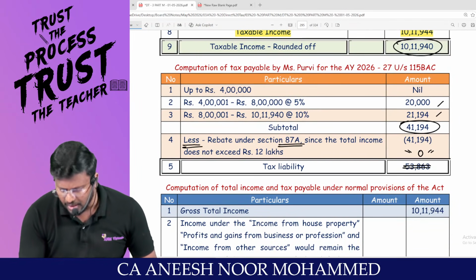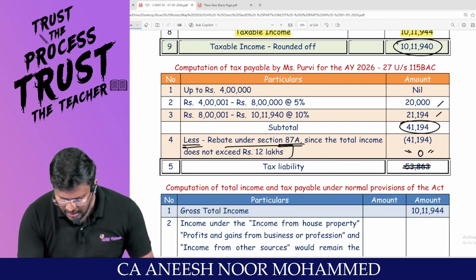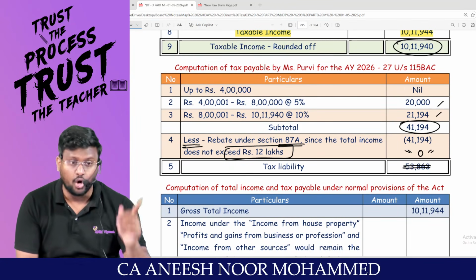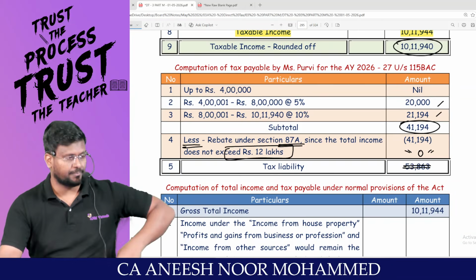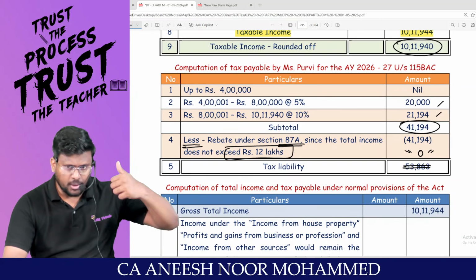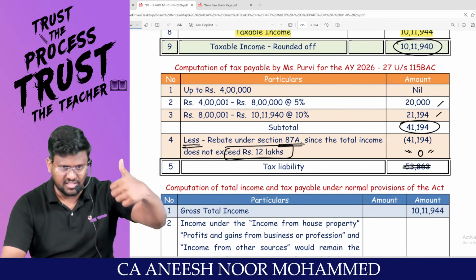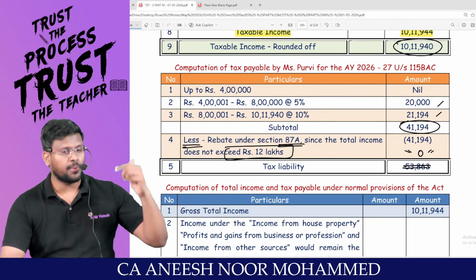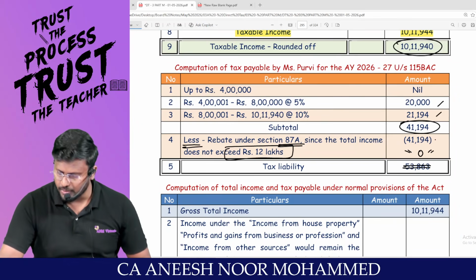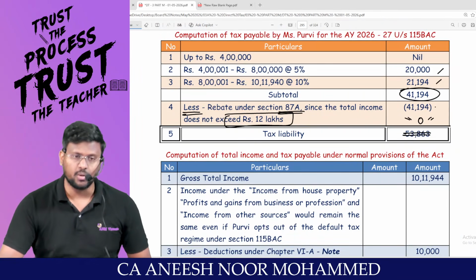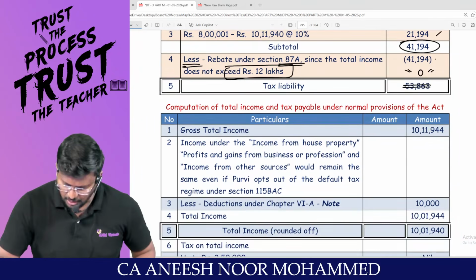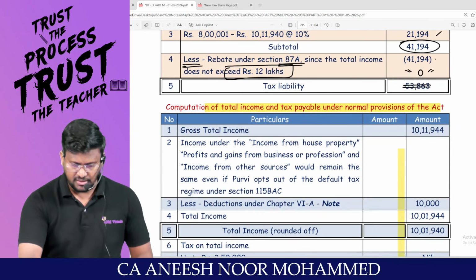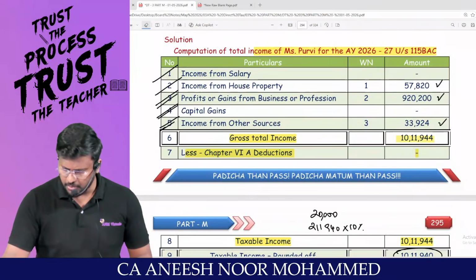Less rebate under 87A. Since the total income does not exceed 12 lakh, statutory limit of 60,000 or amount of tax payable, whichever is lower. Am I right, sir? This is the statutory limit under default tax regime. Statutory limit of 60,000 or amount of tax payable, whichever is lower. Sir, how much is lower? So the tax liability will be 0 under the default tax regime. Now, the same question I am doing ulta as per the optional tax regime. What is the gross total income you have got here?